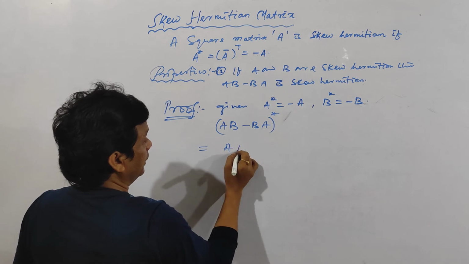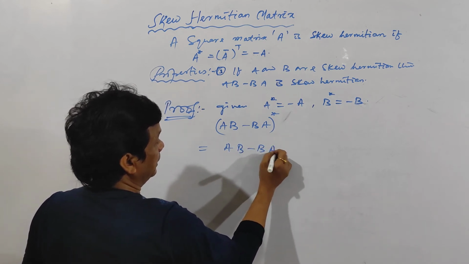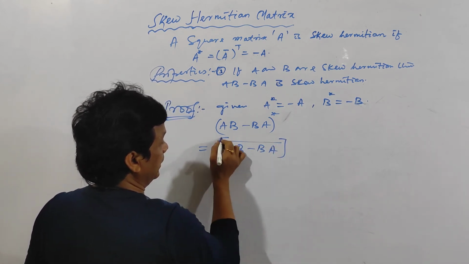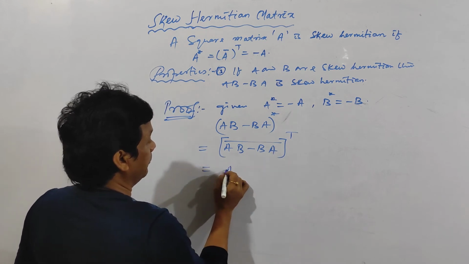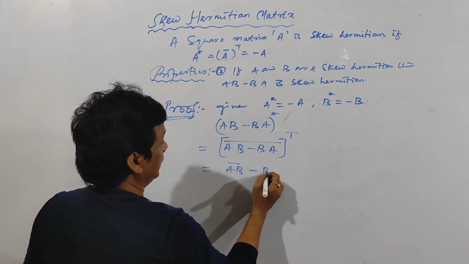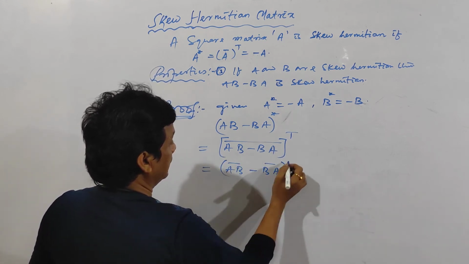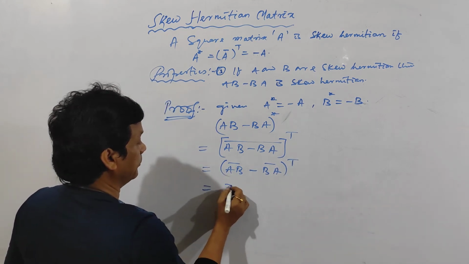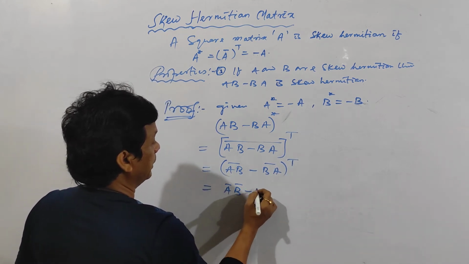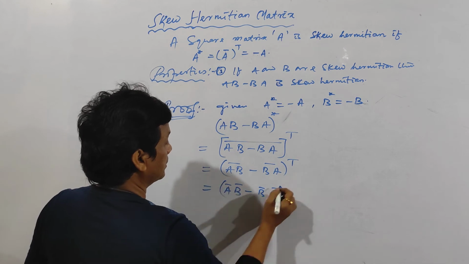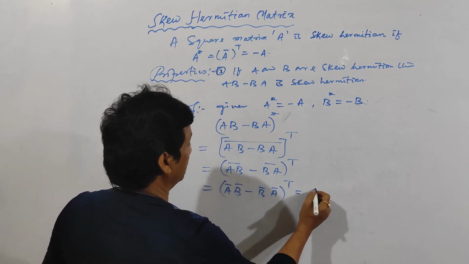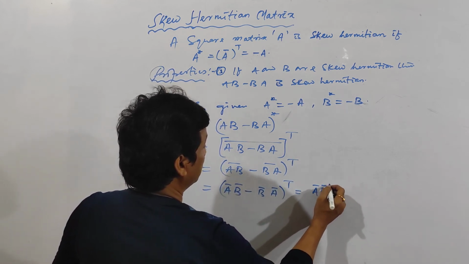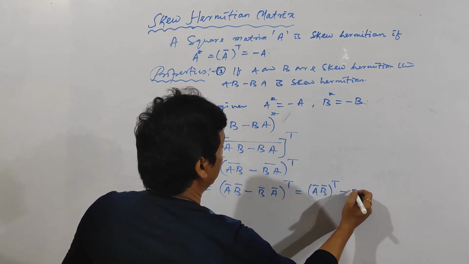Apply the definition, it will be bar of this one. Then take the transpose. It will be AB bar minus BA bar. Then AB bar is A bar B bar minus B bar A bar. Then take its transpose. Then apply the property of transpose. It will be (A bar B bar) transpose minus (B bar A bar) transpose.